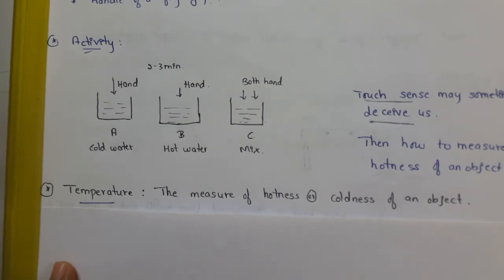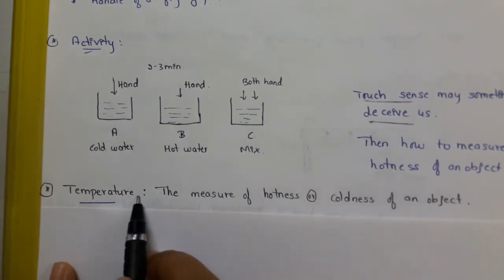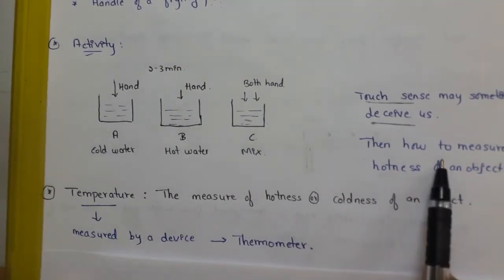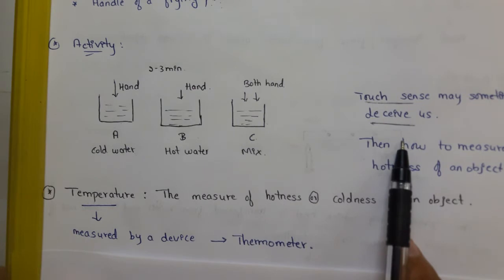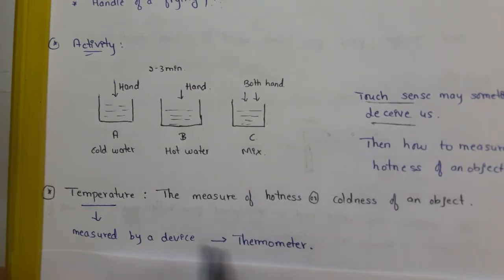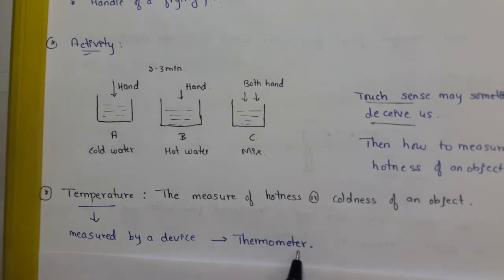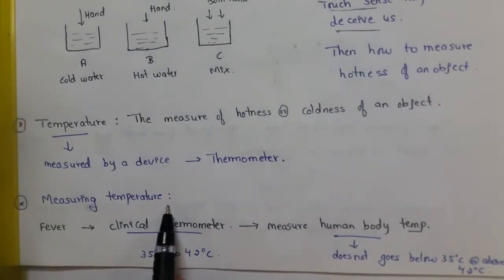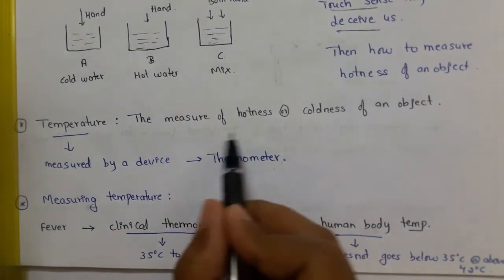Before that, let us see about temperature. What is temperature? The measure of the hotness or the coldness of an object is generally known as temperature. Now, I told you that by touching we cannot sometimes say whether it is hot or cold. For that we use a device called a thermometer. So for measuring the temperature we use a device called a thermometer.